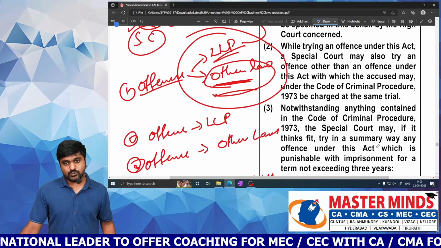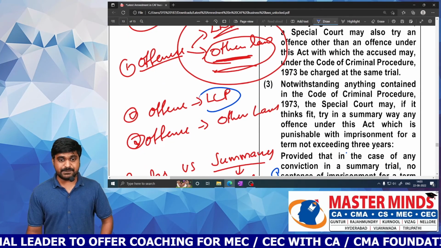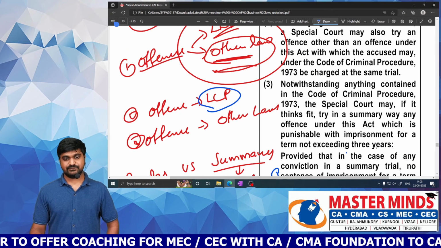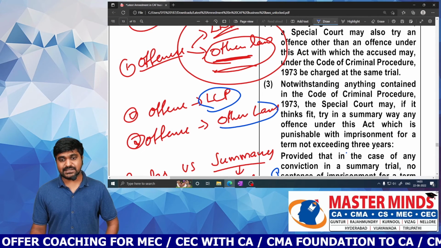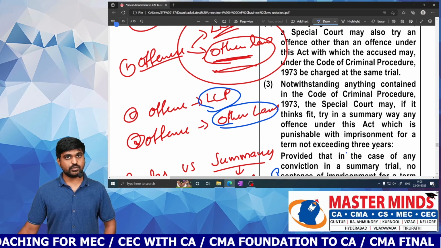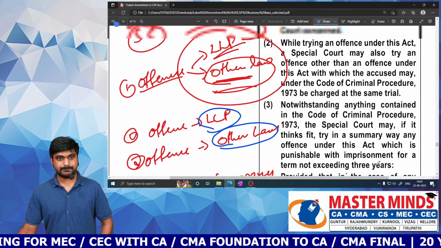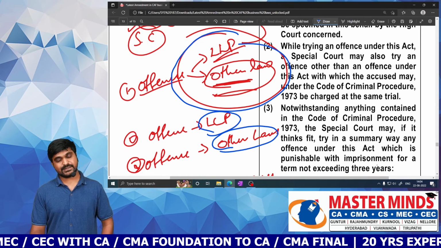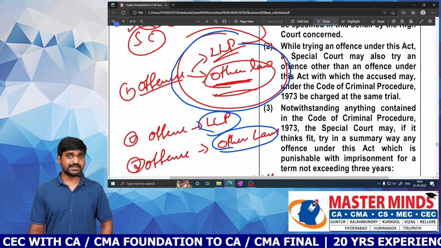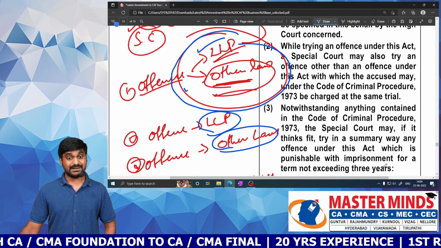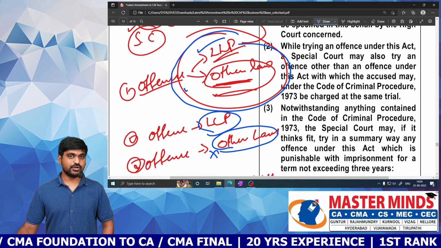Next one. Now you have an LLP related offense, purely LLP related. Can you go to the special court? Yes. You have a purely other laws related offense. Can you go to the special court? No. You can't go to the special court which is designed for LLP. Now you have offenses related to both LLP and other laws. Then you can go, and that special court can pass an order relating to the LLP offense as well as the other laws offense. But if it is purely other laws, it will not take up that case.